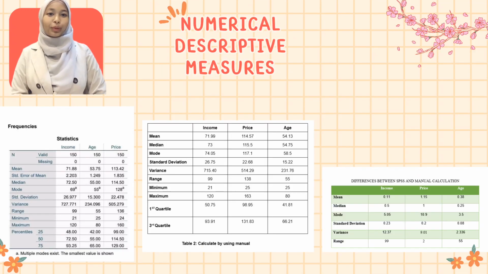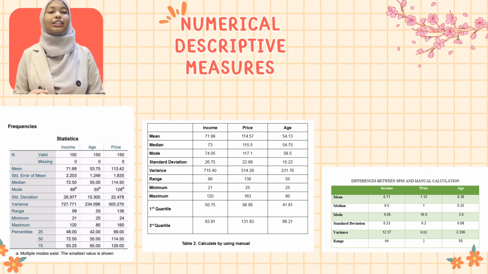Hi, I will continue with SPSS. There is a difference in values between manual calculation and calculation using SPSS software. But in this part, I will present the interval 1, which is income. This is because all the items are the same, which is we have to analyze the value of mean, median, mode, standard deviation, and variance. These are different between the two calculations. However, the value of range is the same.